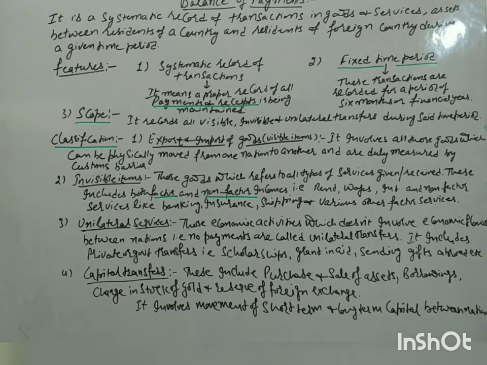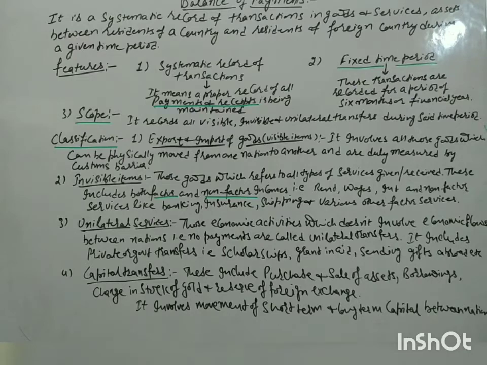Just a transfer is coming from one side, meaning the money is coming from one side. Like these days we are having a pandemic, so we will be getting grant in aid from the World Bank or IMF, or America has given certain aids.